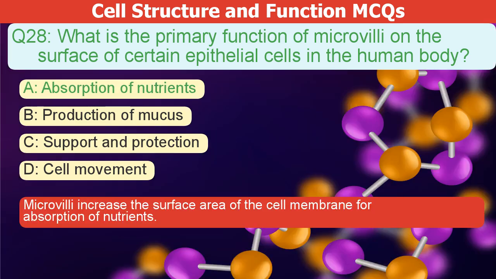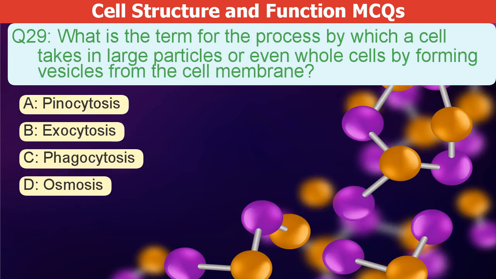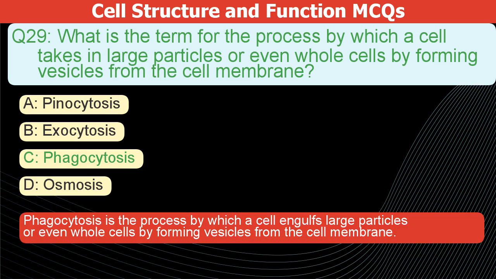The correct answer is A. Microvilli increase the surface area of the cell membrane for nutrient absorption. What's the term for a cell taking in large particles, or even whole cells, by forming vesicles from its membrane? A. Pinocytosis. B. Exocytosis. C. Phagocytosis. D. Osmosis. The correct answer is C.